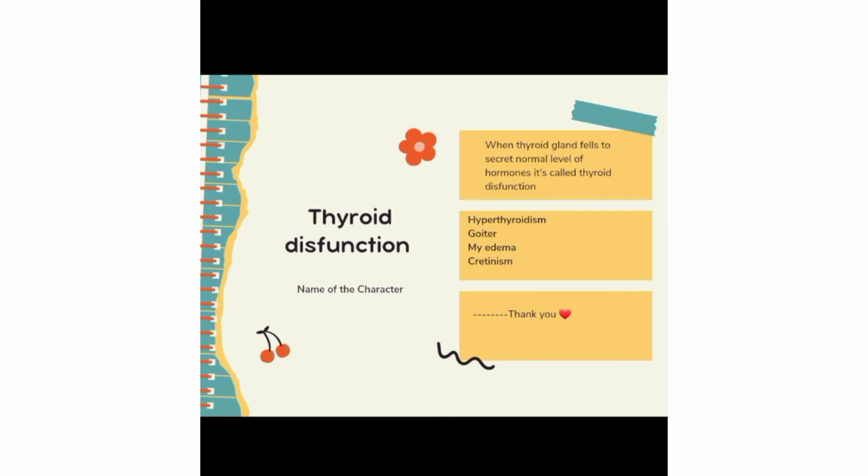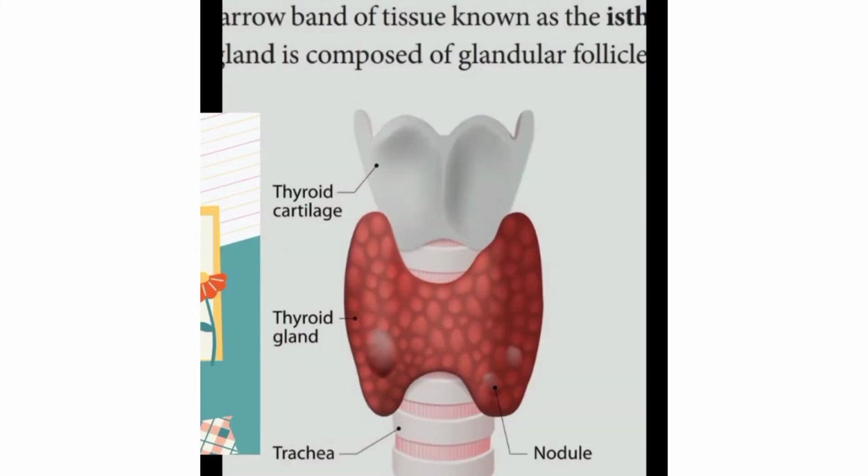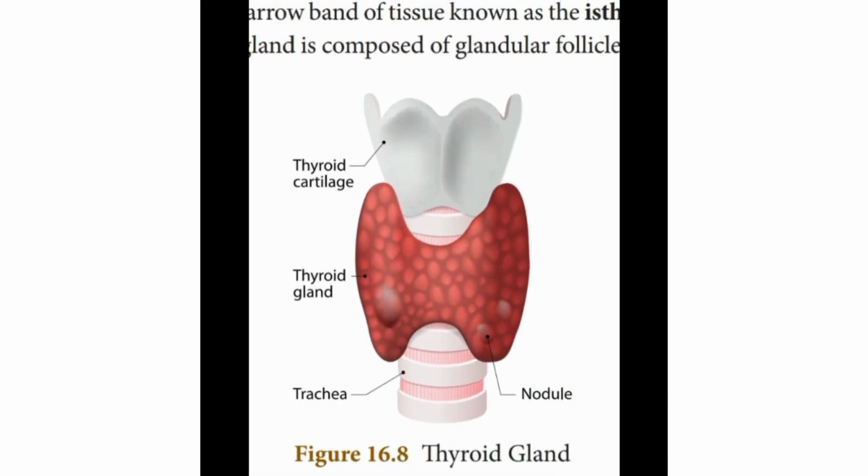And the last thing I think we should know, see this one. This is our picture. This structure is called the trachea. It's situated in our neck region, and over the trachea the butterfly shaped gland is called the thyroid gland.